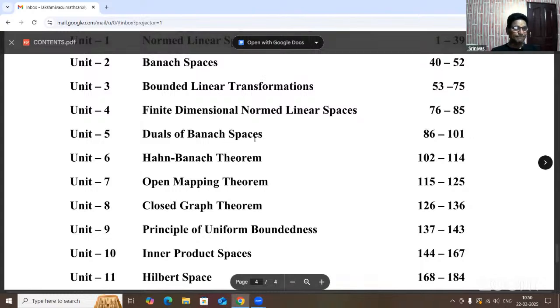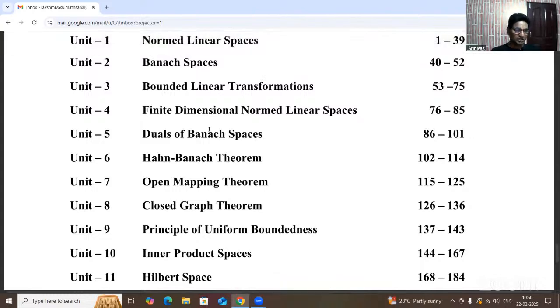A complete normed linear space is called a Banach space. Without the normed linear space definition, we can't imagine the definition of Banach space. Okay. Now, what is the dual of Banach space? Dual means N star and N double star. So that is the dual nature.